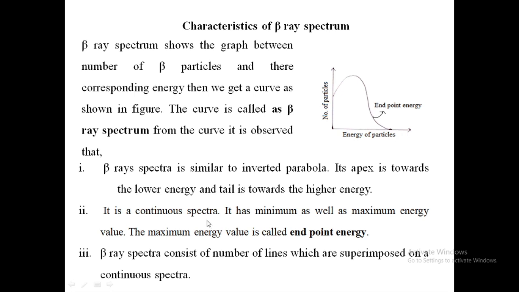It is a continuous spectrum. It has minimum as well as maximum energy values. The maximum energy value is called the end point energy. Beta ray spectra consist of a number of lines which are superimposed on a continuous spectrum.